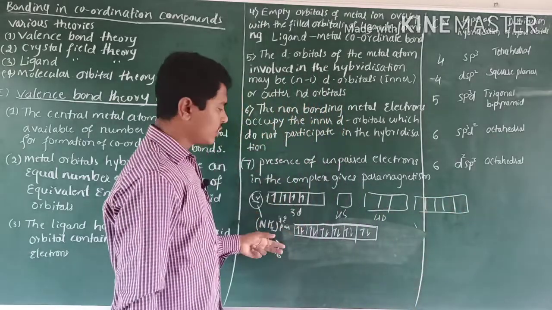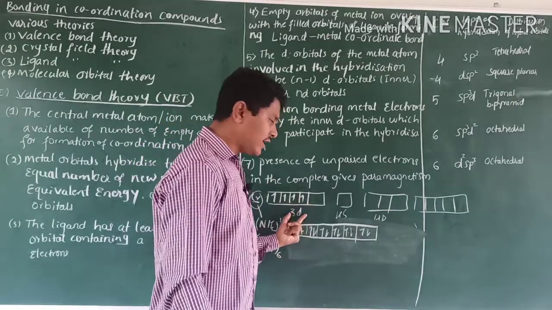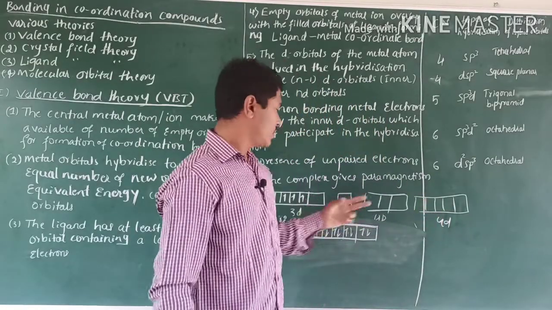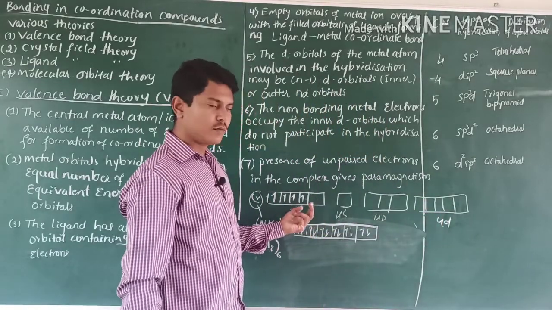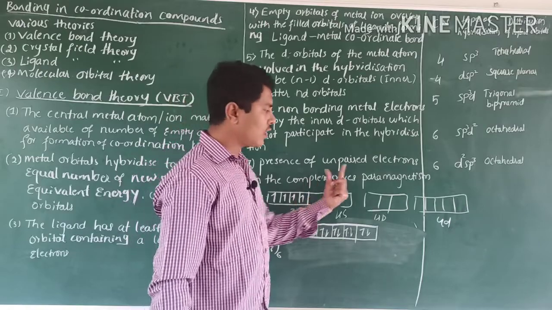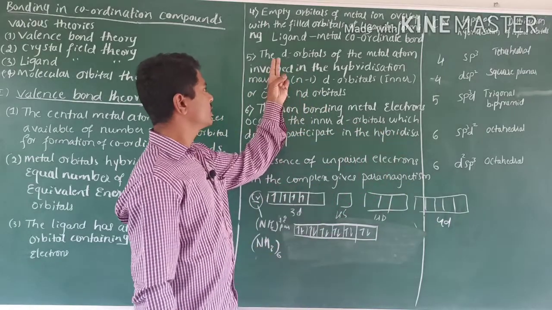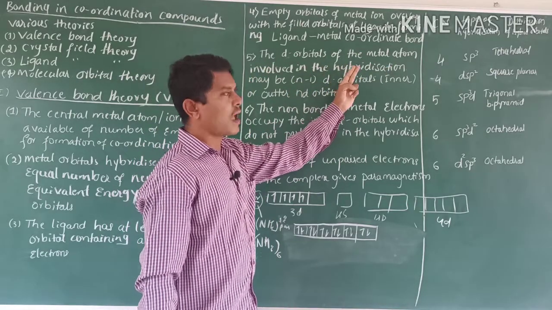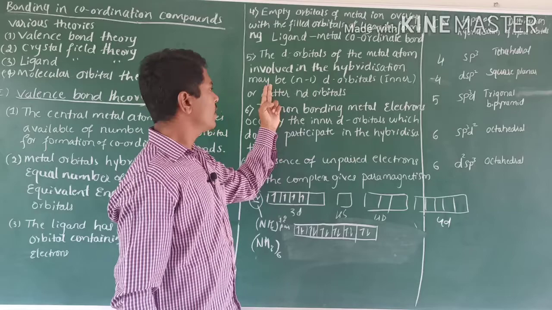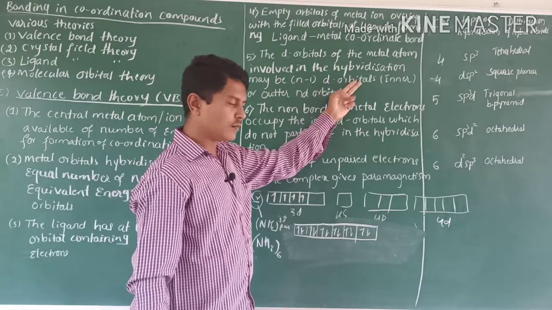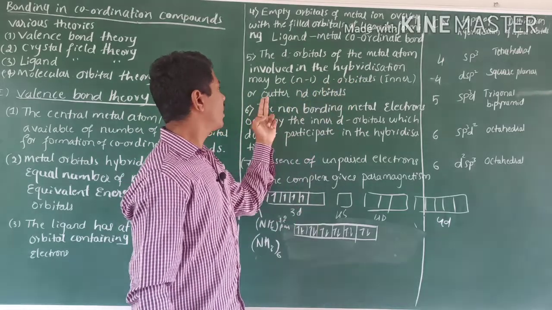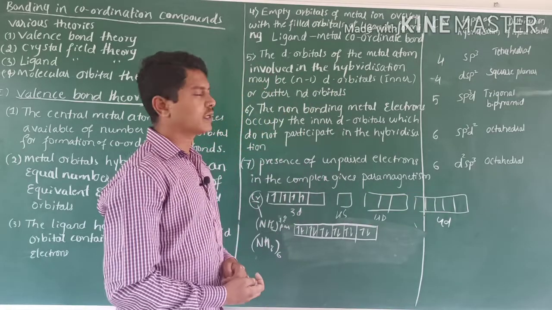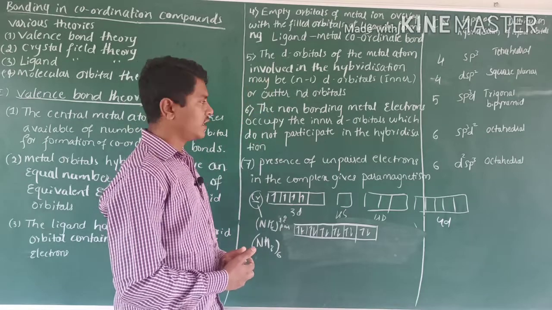The hybridization involves both inner d orbitals, like 3d, and outer d orbitals, like 4d. The orbitals of the metal atom involved in the hybridization may be (n-1)d orbitals, which means inner orbitals, or outer nd orbitals. Like that, hybridization takes place.